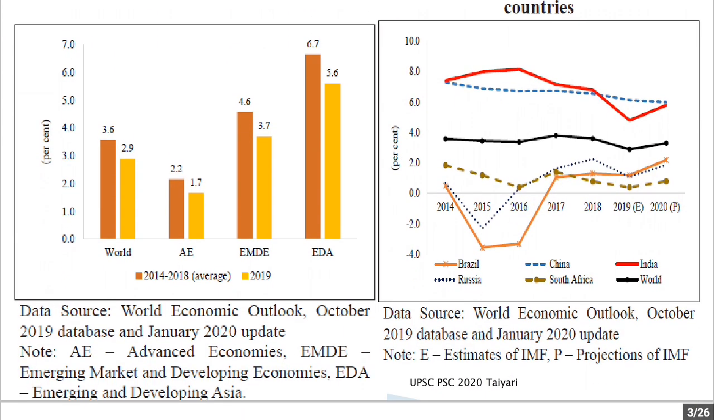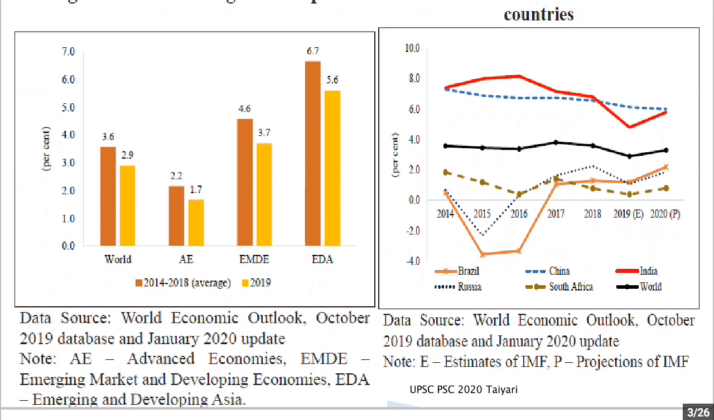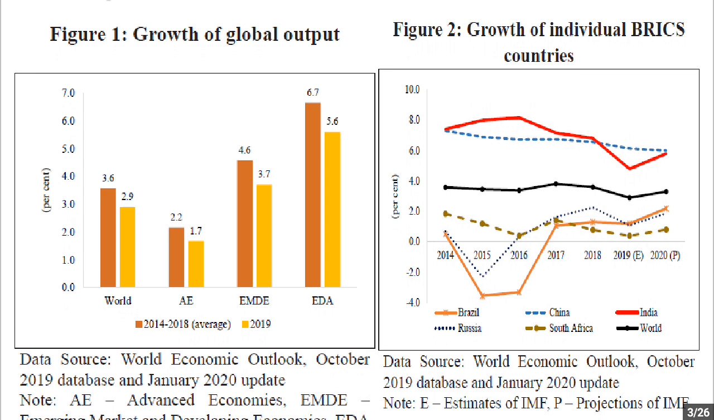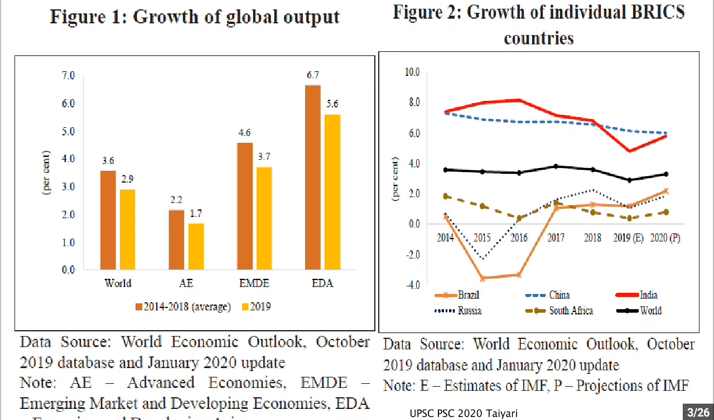Now, let us see the graphs. So you can see that in 2019, the growth in the world is 2.9% as against 3.6% in 2018. Whereas when you talk about the Indian growth rate, it is 5.6% as against 6.7%.